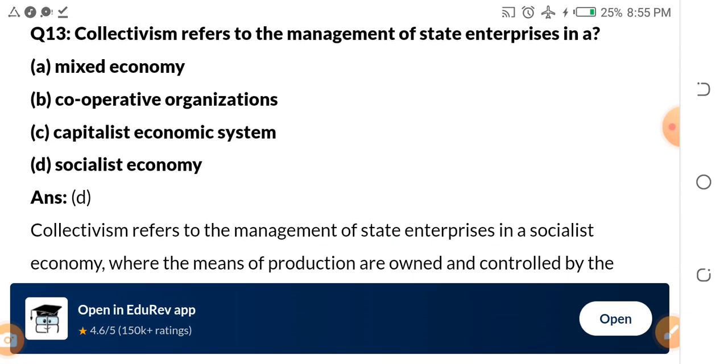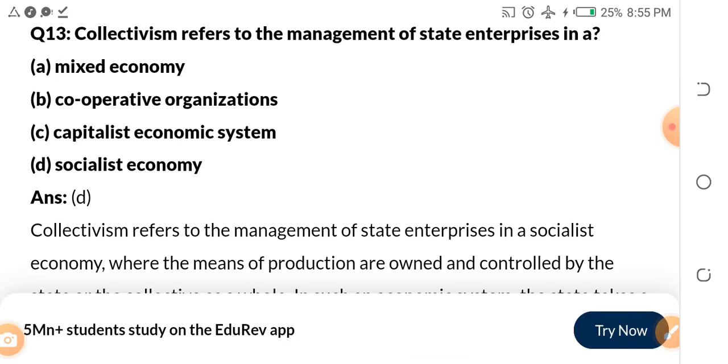13. Collectivism. Collectivism refers to the management of state enterprises in a dash. Collectivism, these are very, very crucial.